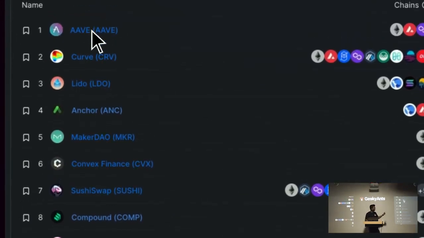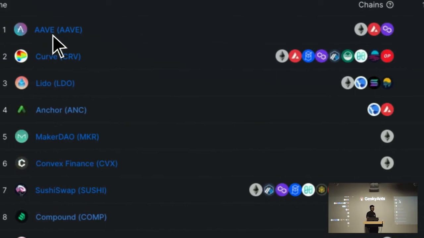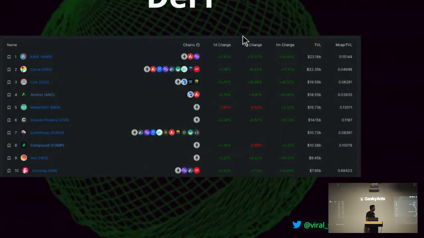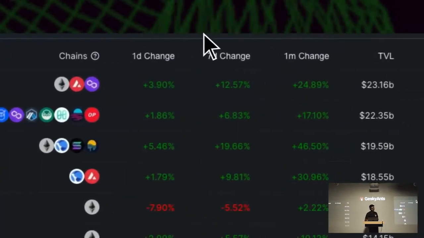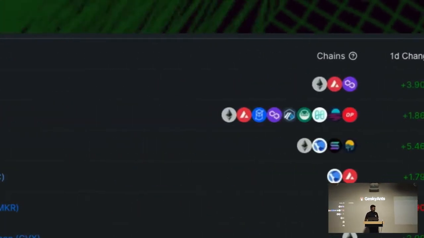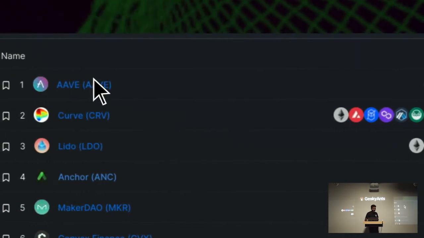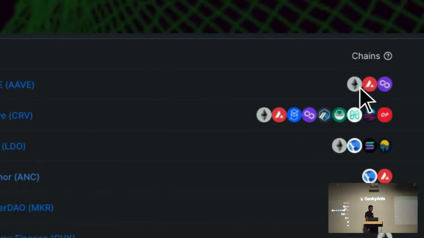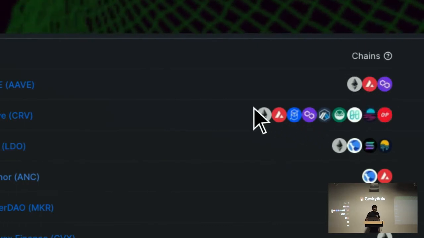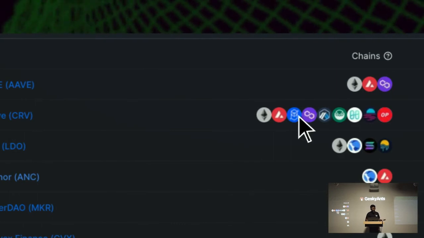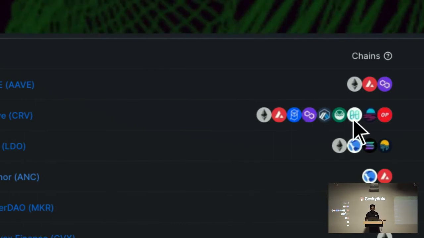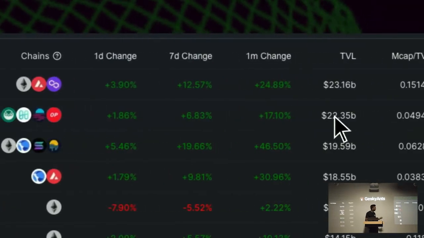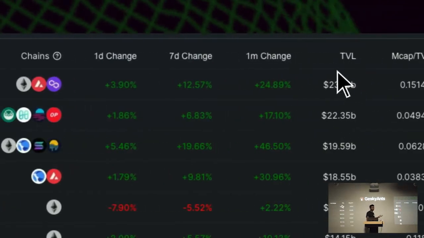Like Aave, as I said, is a lending and borrowing protocol. As you have seen, we have 283 billion, and Aave is responsible for 23 billion of that. People are using it extensively, borrowing and lending on Aave. Curve does the same, but Curve works on multiple blockchains. Aave works on Polygon, Ethereum, and Avalanche, and Curve works on almost all of them, like Fantom, Harmony, and Moonriver. It also has 22 billion total value locked. TVL is the total value locked till now.